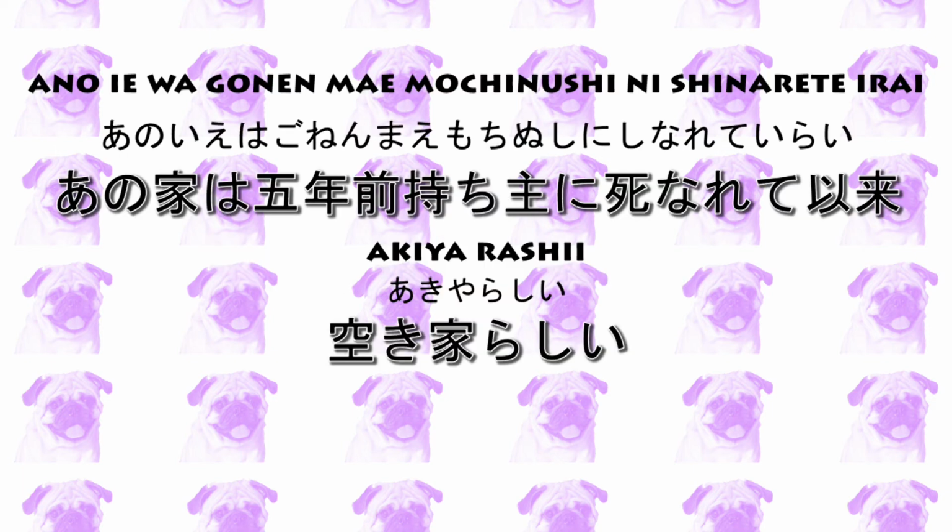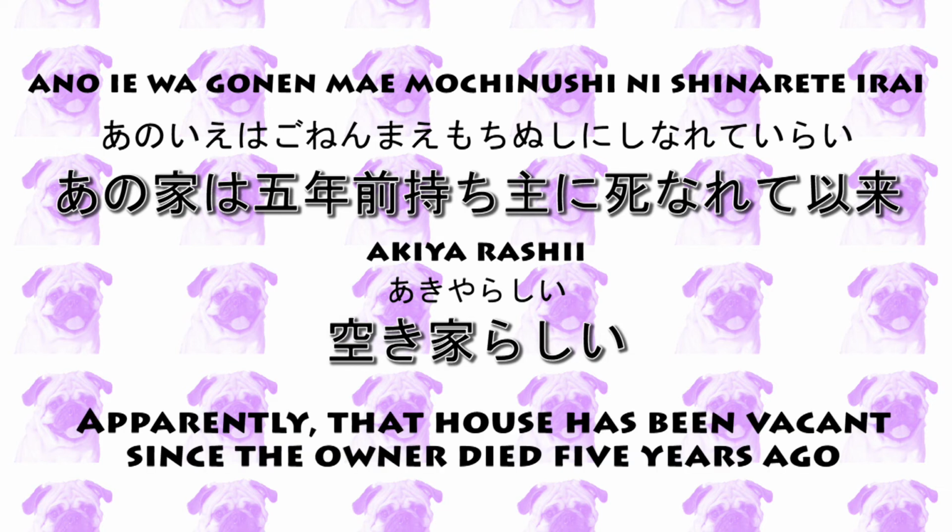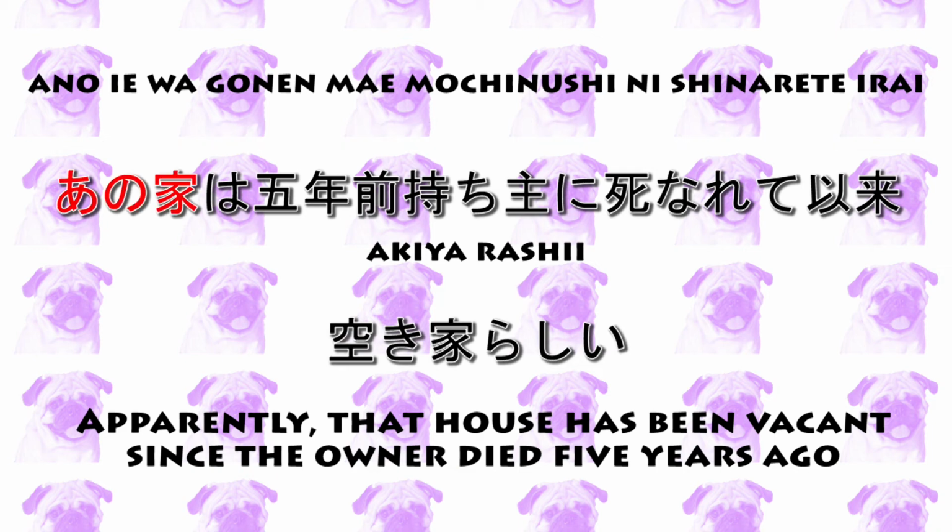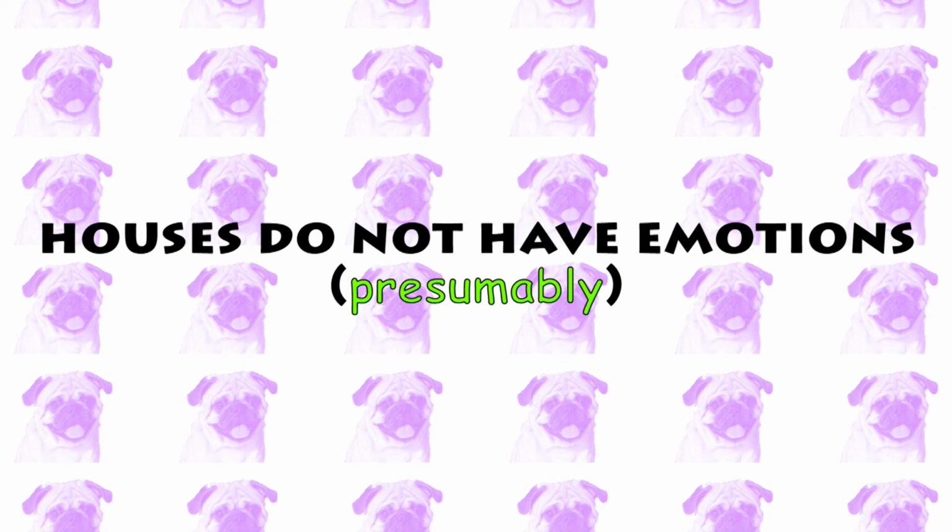Sometimes, it is not very apparent who is being affected negatively in an indirect passive sentence. For instance, あの家は5年前持ち主に死なれて以来空き家らしい. Apparently, that house has been vacant since the owner died 5 years ago. The subject is あの家, that house, but it seems nonsensical to say that a house can experience any emotions. And indeed, it is not the house that is being affected negatively in this case.